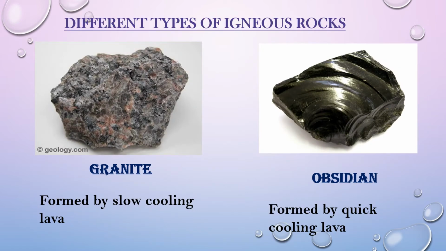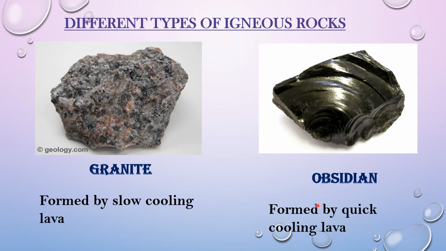Let us study about different types of igneous rocks. The type of igneous rock that is formed depends on how fast or slow the lava cools and the minerals present in it. First, let's see about the granite. Granite is formed by slow cooling of lava. The granite can be seen in the flooring tiles in public buildings. Since granite contains several kinds of minerals, it comes in many colors and we can use it in decorative pieces also.